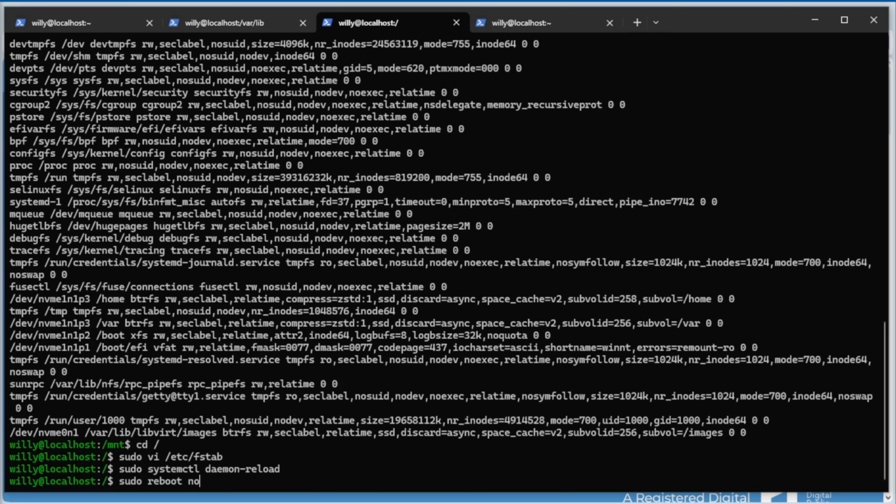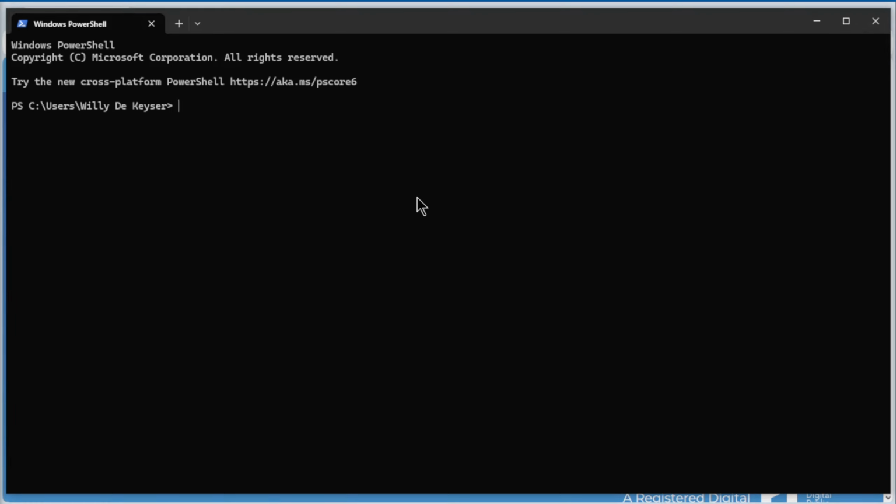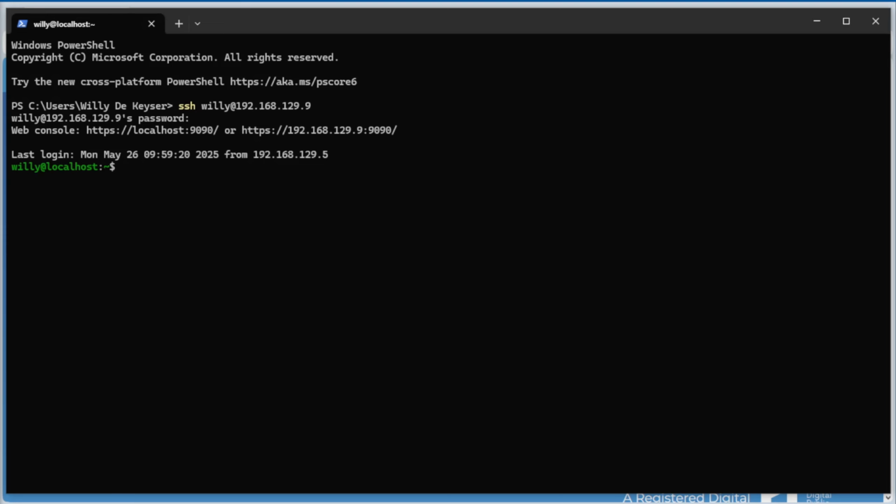Enter. We are back on the command line after the reboot and can do SSH again. Password. We are in. The first command we do again is sudo fdisk -l. Password.